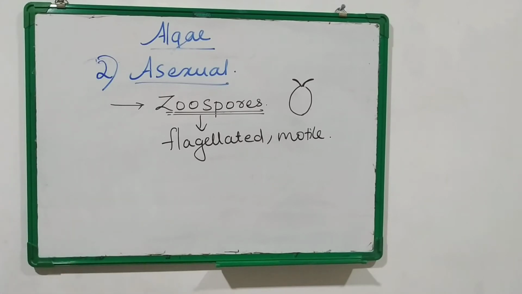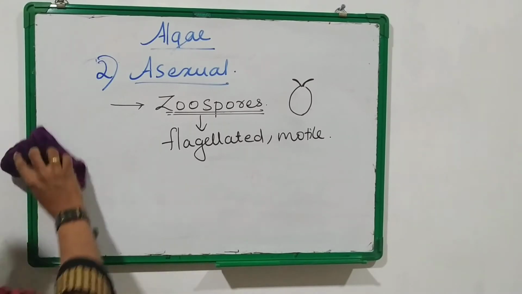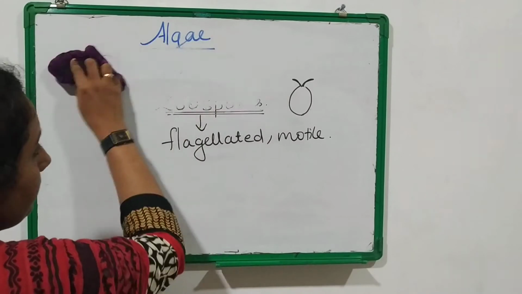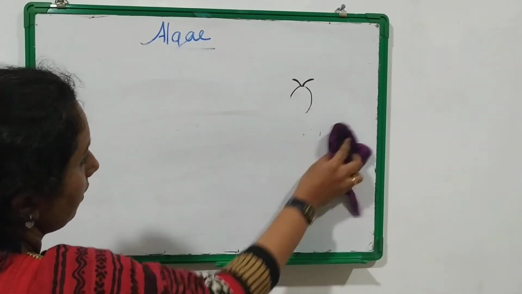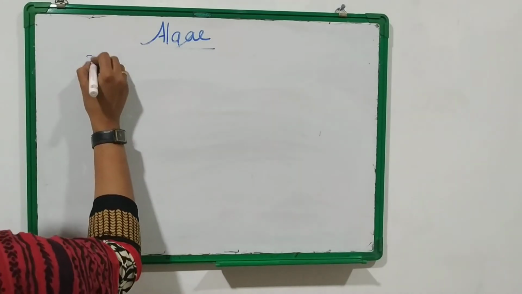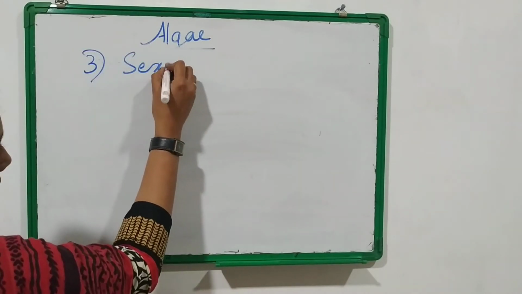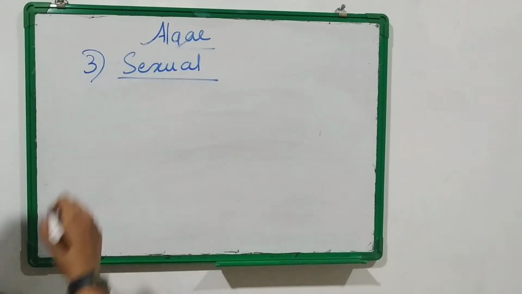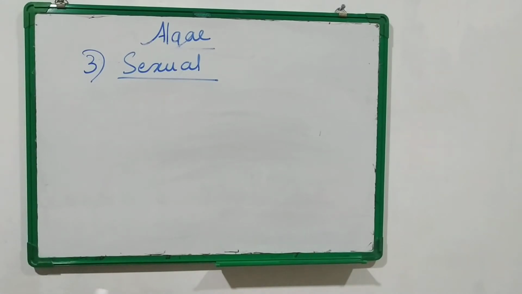Then the third one, sexual reproduction. Sexual reproduction in algae can be of three types.